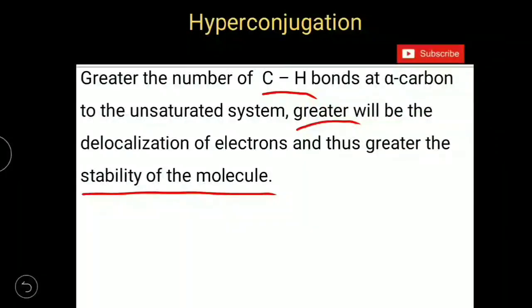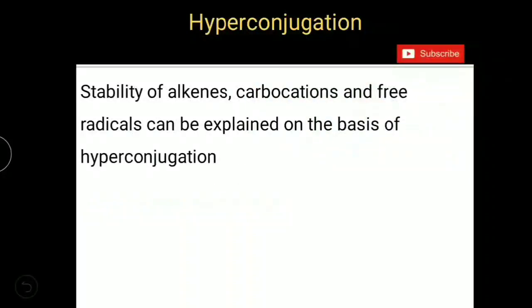And the number of delocalizations of sigma electron pairs depends on the number of CH bonds we have at the alpha carbon atoms of the unsaturated system. Stability of alkenes, carbocations and free radicals can be explained on the basis of this hyperconjugation.